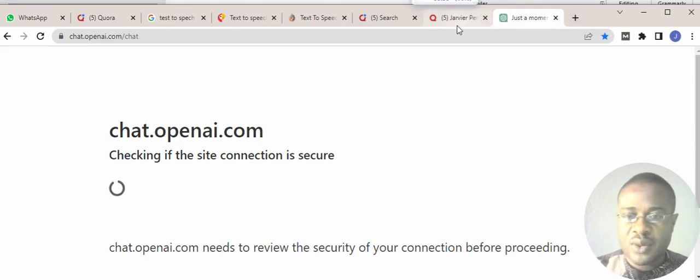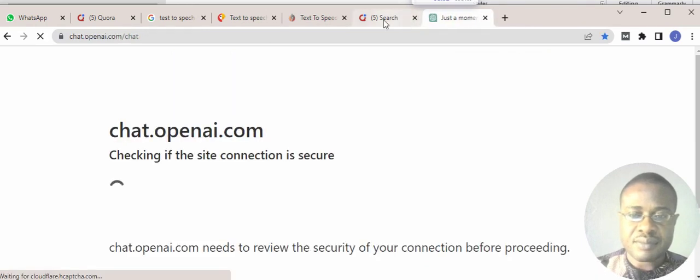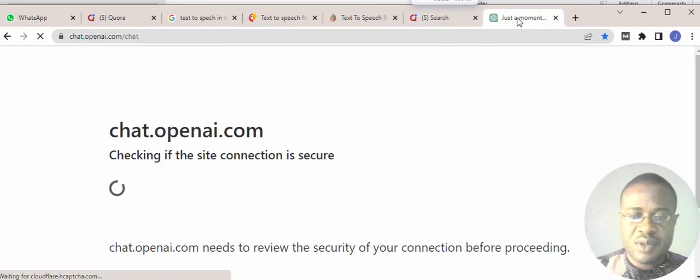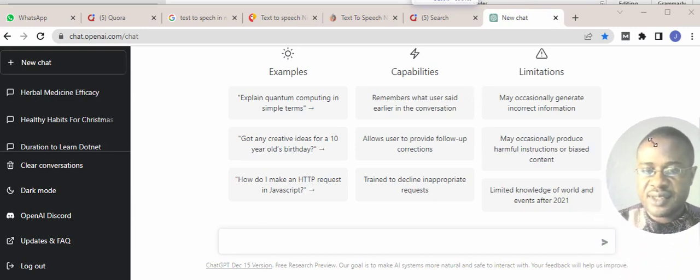So let's hold on while it loads up. So I think we are almost there. Let's hold on a little bit. So we are there now. So we are in that section now. I've opened my ChatGPT. Okay, let me adjust this so that you can see that properly.